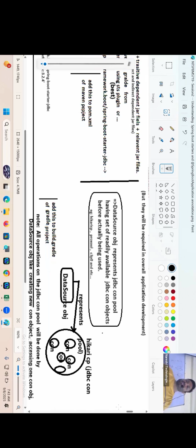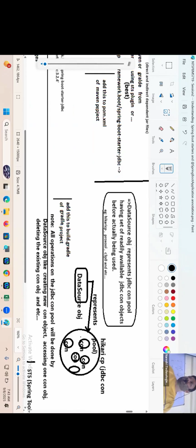Okay, since I discussed connection pool, I have just given one diagram of connection pool. See, connection pool is a factory that contains a set of readily available JDBC connection objects. But to create a new object, to access an existing object, to remove an existing object, there should be one entry point for the connection pool.